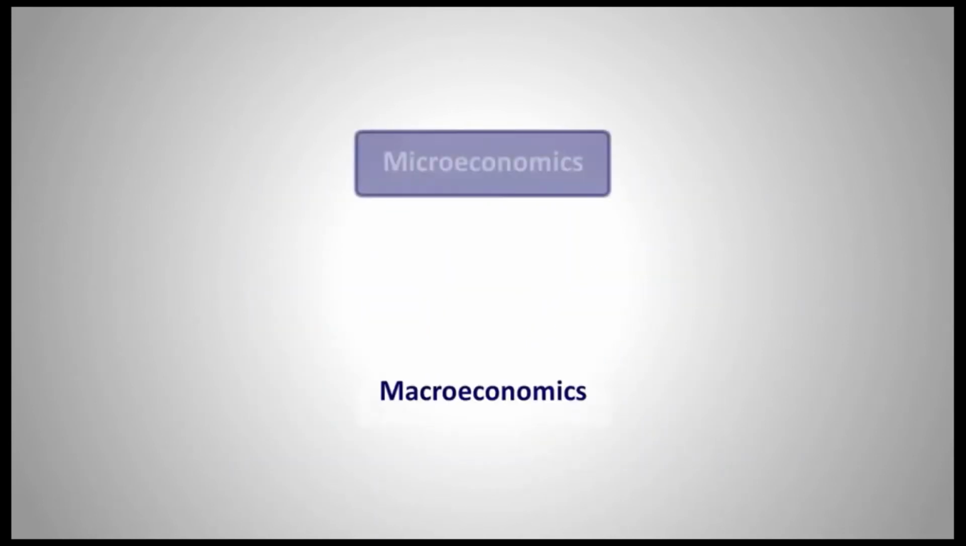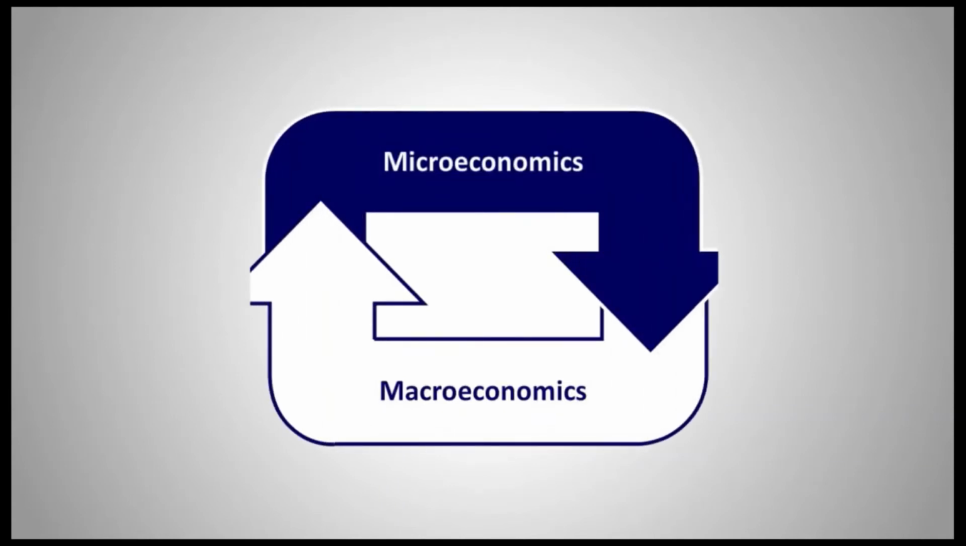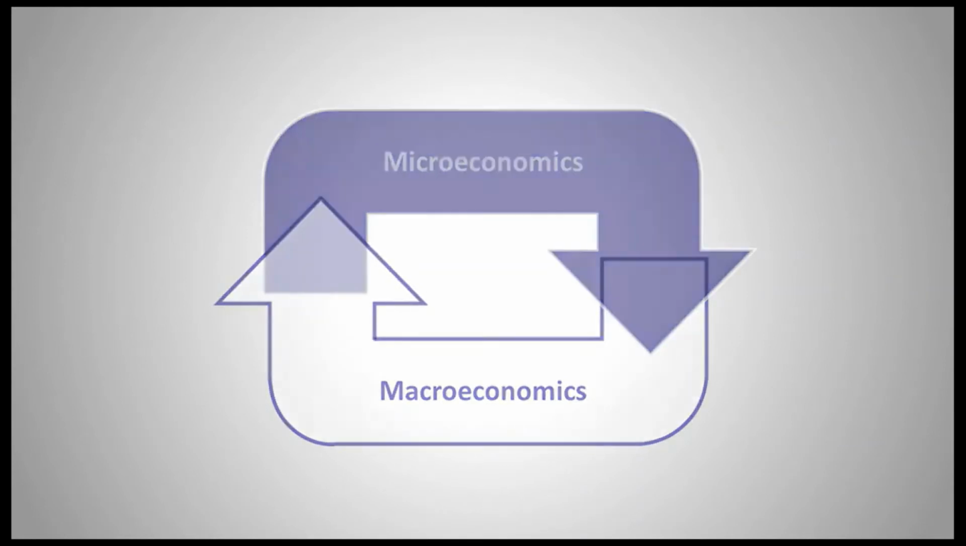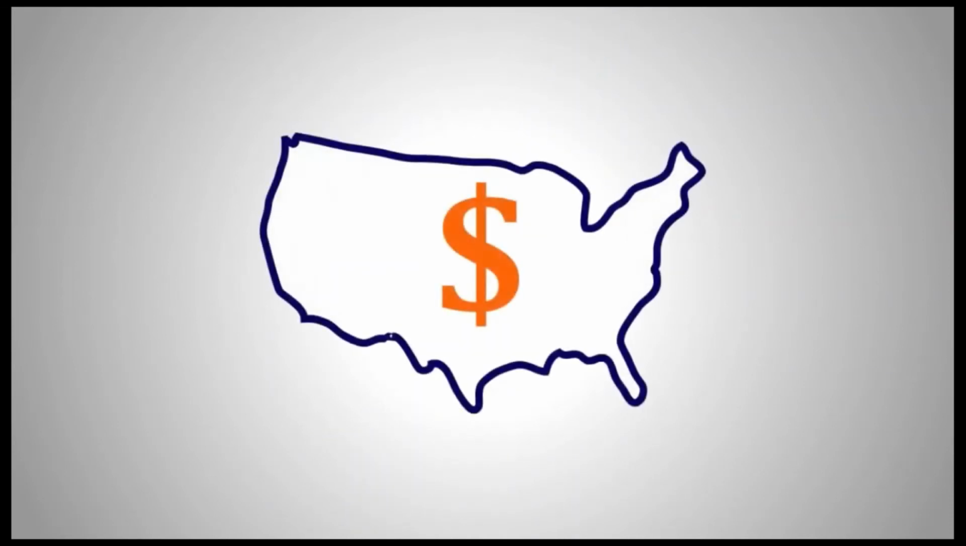And you know what? Microeconomics and macroeconomics are interrelated. To understand macroeconomics, we've got to understand microeconomics. For instance, a typical question we ask in macroeconomics is: when interest rates go down, how will GDP change? To answer this question, we need to first understand microeconomics.